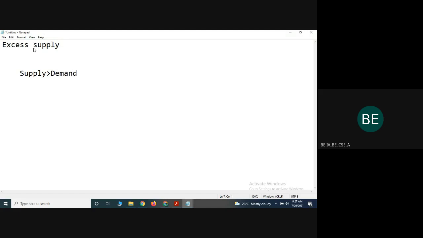That can be represented in a mathematical notation. The supply of the particular product is Q power. Wait a minute.